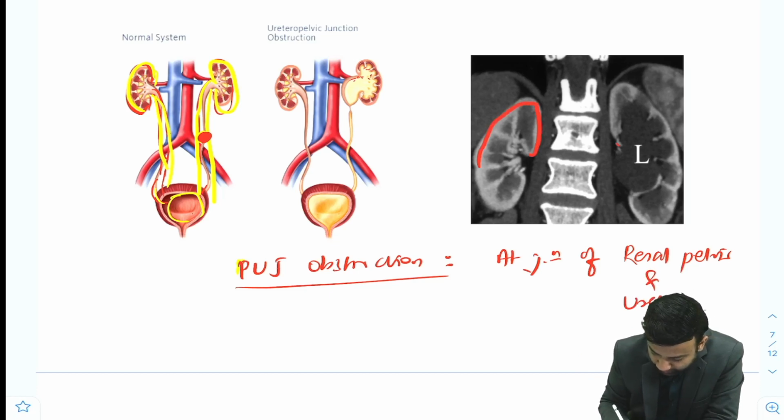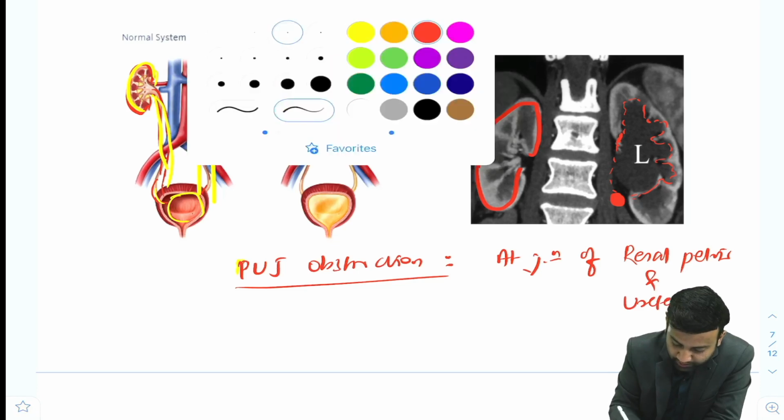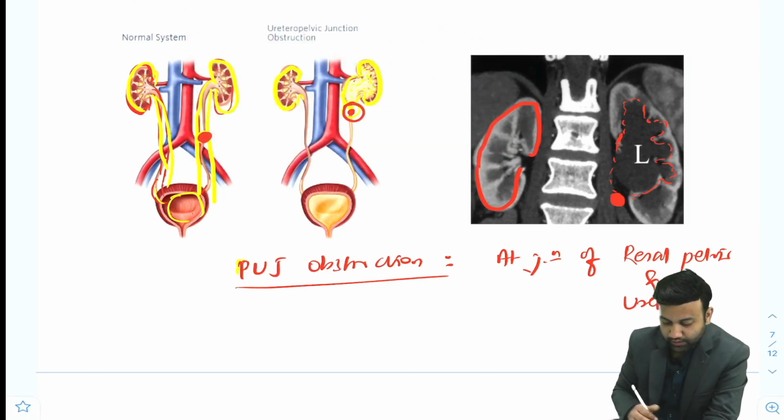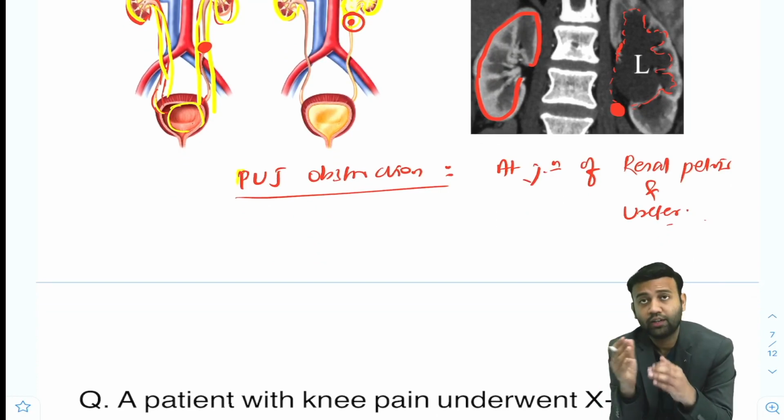So this is a normal kidney, but on this side we can see that there is a dilatation of the pelvicalyceal system and this urine is not able to go because there is some obstruction here, which is the pelvic junction. The same is represented in this diagram too. So this side we can see the normal kidney, but on this side the PCS and the pelvis, there is ballooning of the pelvis and it is filled with urine. So this is a PUJ obstruction and the obstruction is seen here.